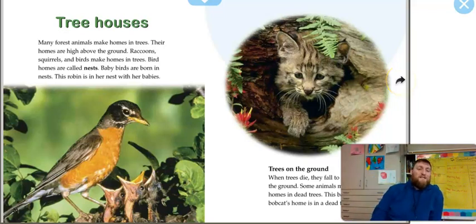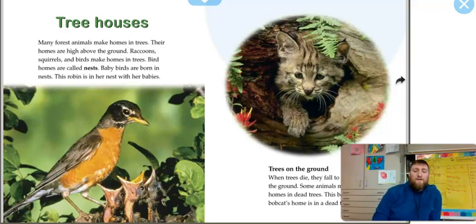Many forest animals make homes in trees. Their homes are high above the ground. Raccoons, squirrels, and birds make homes in trees. Bird homes are called nests. Say it with me, nests. Baby birds are born in nests. This robin is in her nest with her babies.